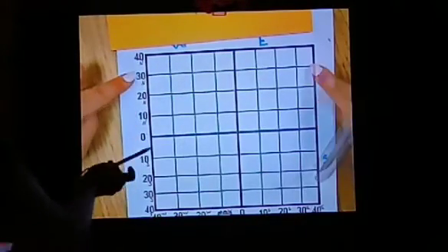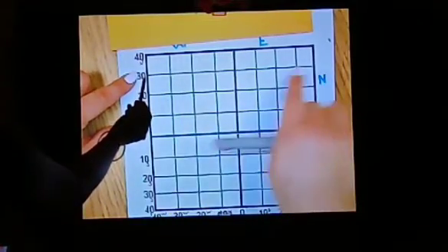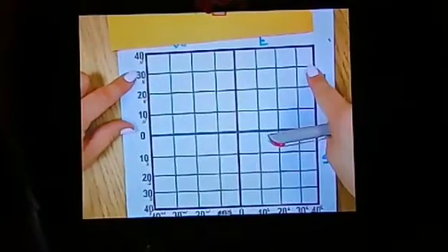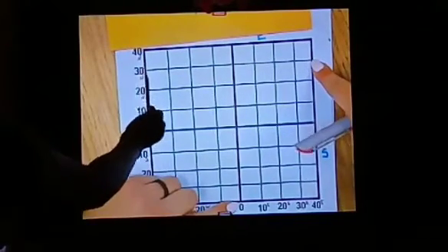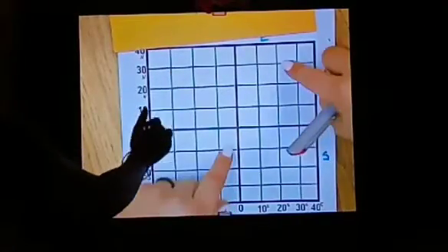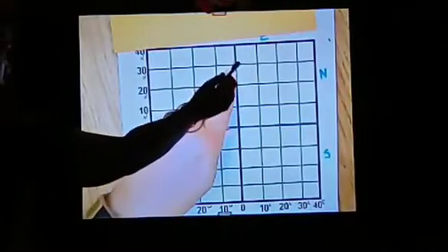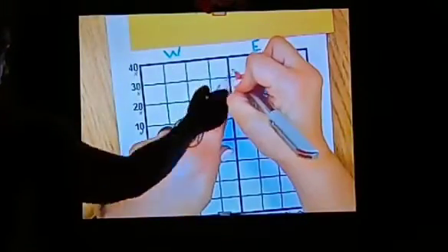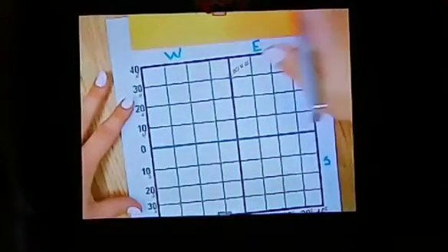Okay, start with latitude lines. It is the 30° and 0°. 30° north and 0°. Okay, it is our location. We mark that location, 30° north and 0°.